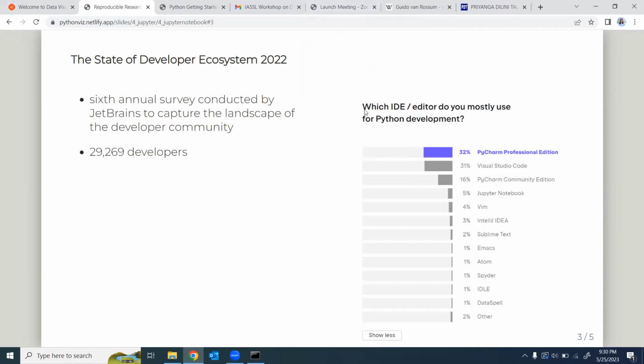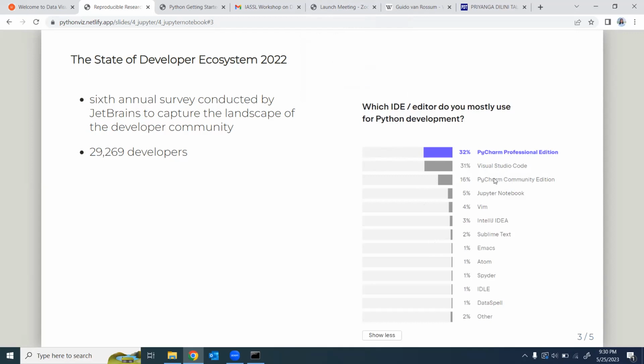According to this latest survey conducted in 2022, the top 3 IDEs preferred by Python developers are PyCharm, which has 2 editions, Professional Edition and Community Edition. The Community Edition has some limited features. More advanced features are available in PyCharm Professional Edition, but you have to pay for certain things.